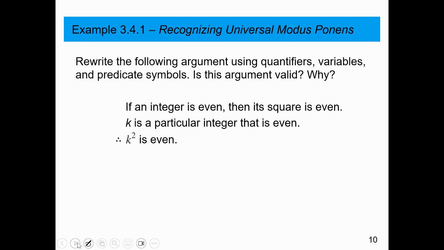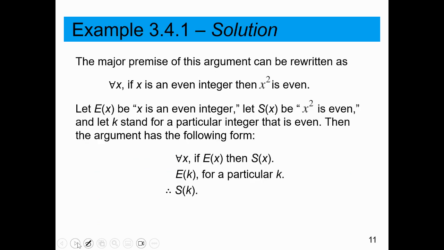So, for example, if an integer is even, then its square is even. K is a particular integer that is even. Therefore, we can conclude that K squared is even. Here's another example. For every x, if E of x, then S of x. E of k is true for a particular k. Therefore, we can assume that S of k is also true.